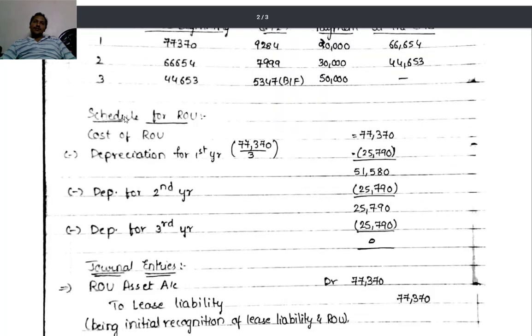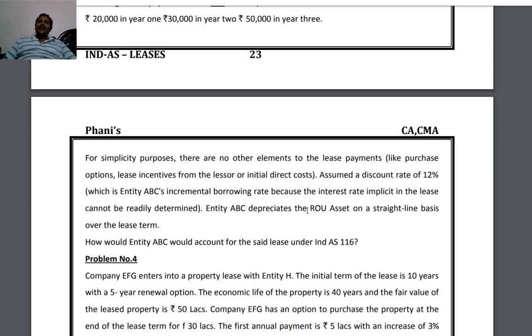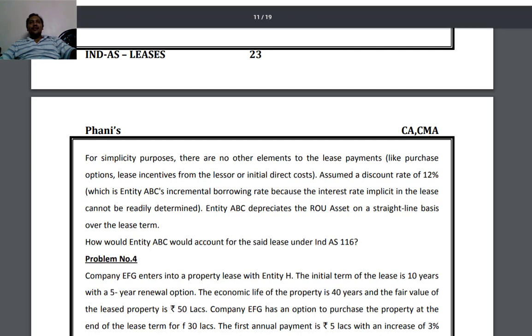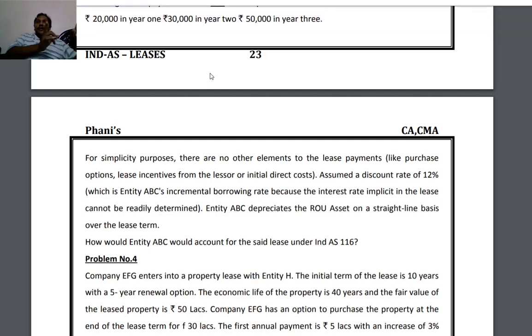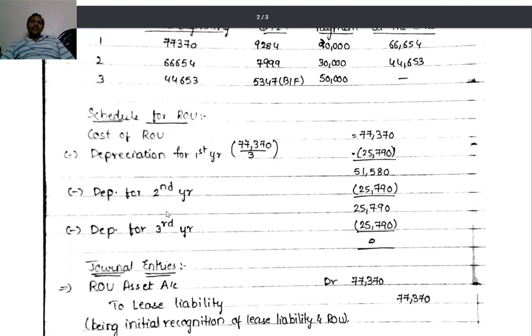Then see the question. Entity ABC depreciates the right of use asset on a straight line basis over the lease term. He is clearly saying go for straight line basis for depreciating the right of use asset. You may be thinking, sir, we are not the owner of the asset. Even then, the right of use asset, whatever we created, we have to depreciate. The right of use asset itself is an asset. That we have to depreciate over the term of 3 years.